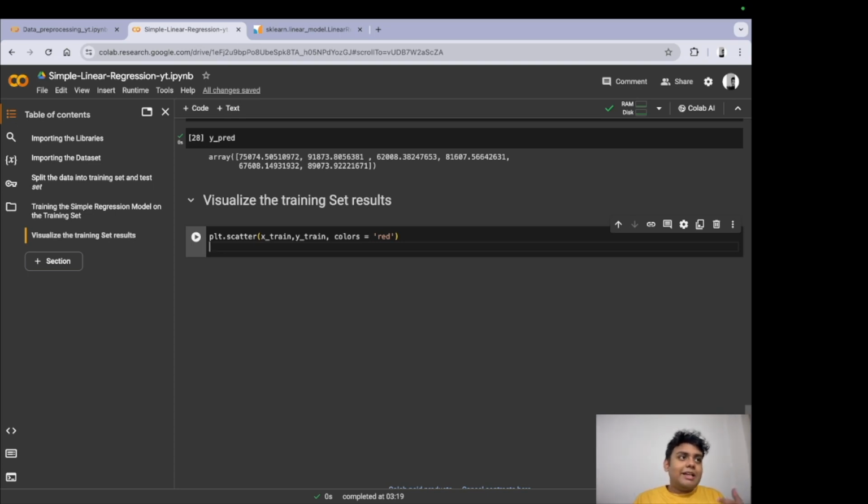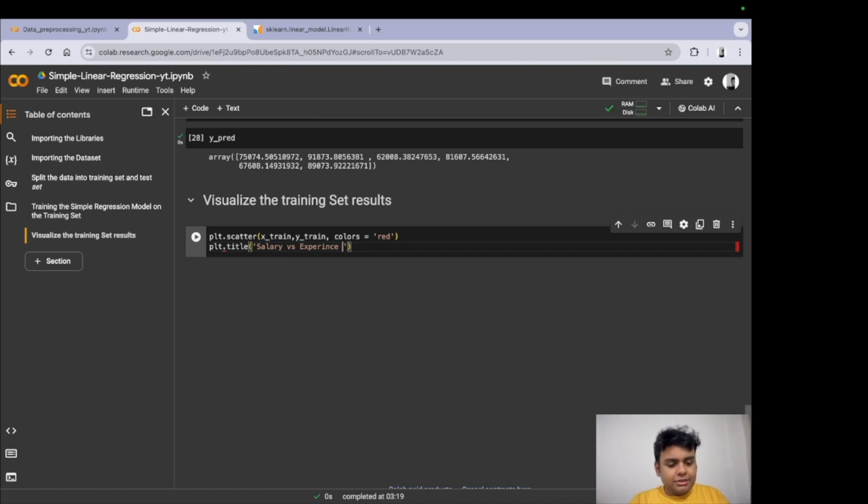So for X years of experience, Y amount of salary should the person be getting. All right, so that is what we are going to do. plt.scatter, and then we are going to do one more thing, but not now. And then we are going to give it a title in a string. So if you are using this for the first time, it's totally fine. With experience, you are going to learn all of this.